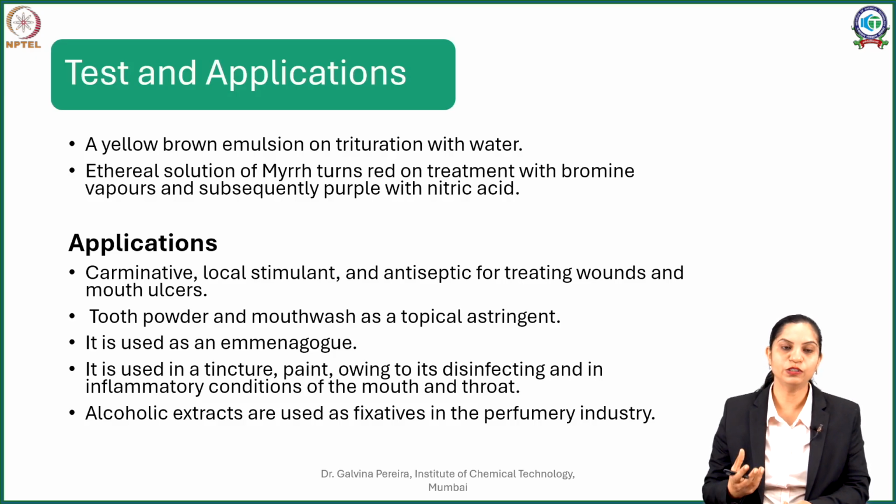Not only that, if you extract myrrh with ether, and take this ether and treat it with bromine vapors, you will see that initially it turns red, and subsequently this color changes to purple when you add nitric acid to this.